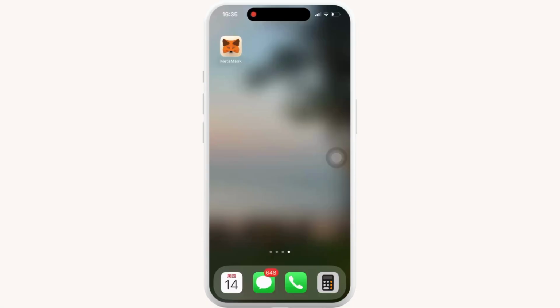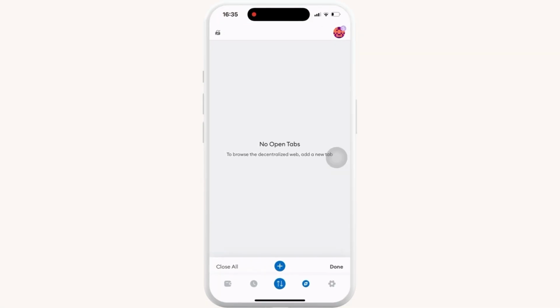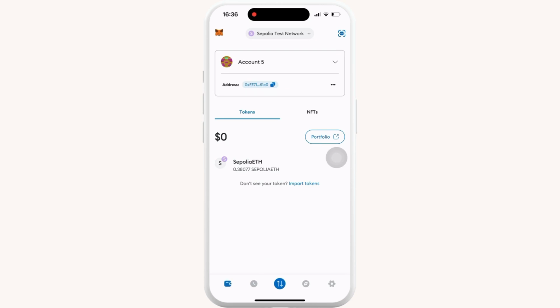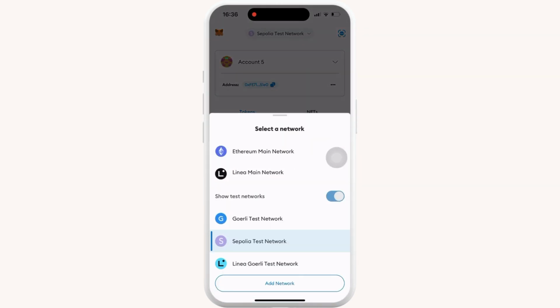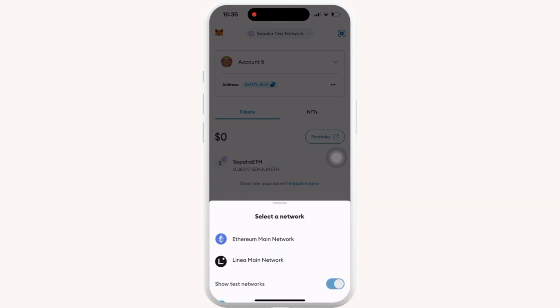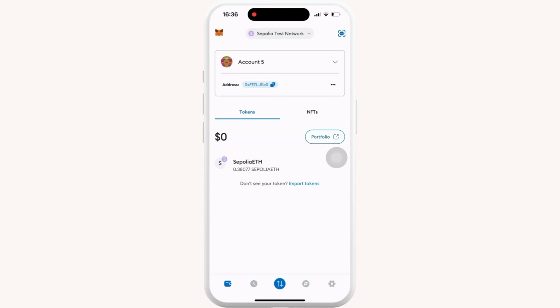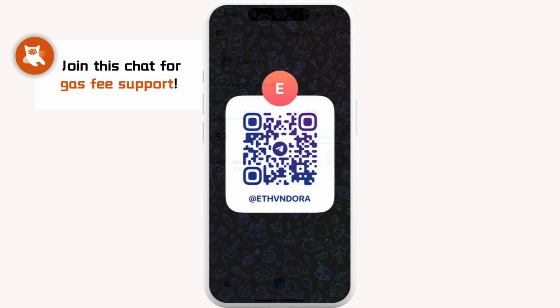Let's get started. Step 0. Voting preparation. Open MetaMask. Make sure the Sepolia ETH network has been added. Or if testnet visibility is activated, you'll see Sepolia testnet directly. Gas fee in Sepolia ETH is needed for voting. You can join this chat for gas fee support.